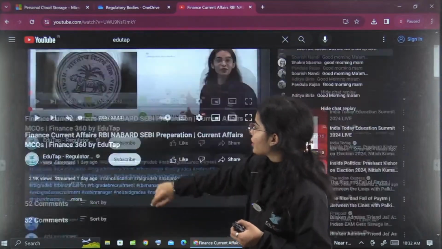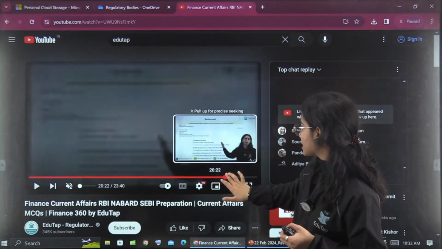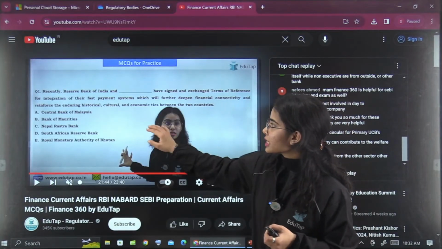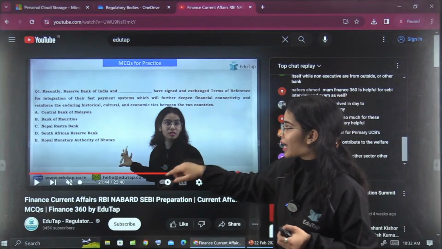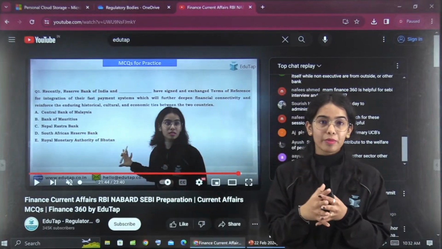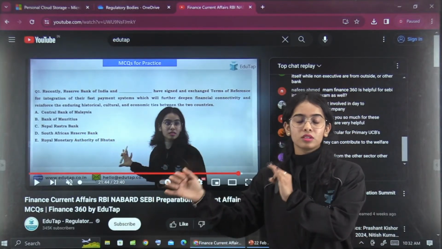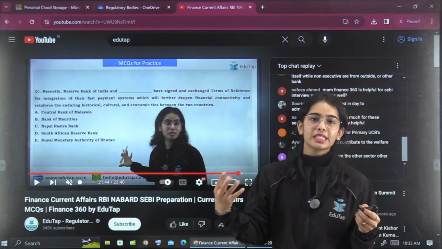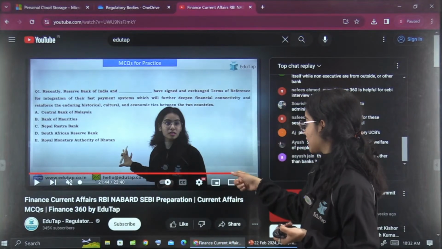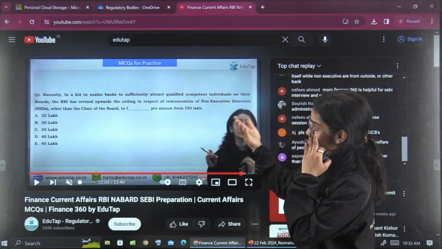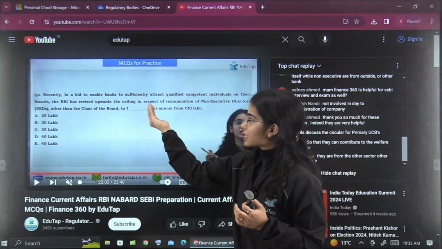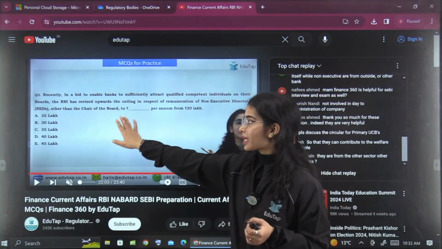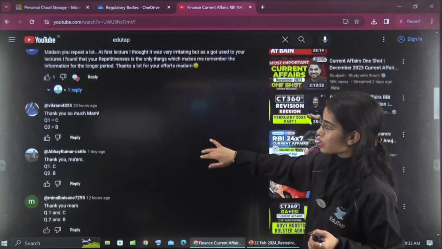Okay, C and B. First of all, let us see the questions. The first question is regarding the Reserve Bank of India and the Nepal Rastra Bank. They have signed the MOU to interlink the UPI and the NPI, that is, the Nepal Payments Interface and the Unified Payments Interface of India. The second question is regarding the upward ceiling for the remuneration of a non-executive director, that is rupees 30 lakh, which is answer B. So C and B are the right answers.